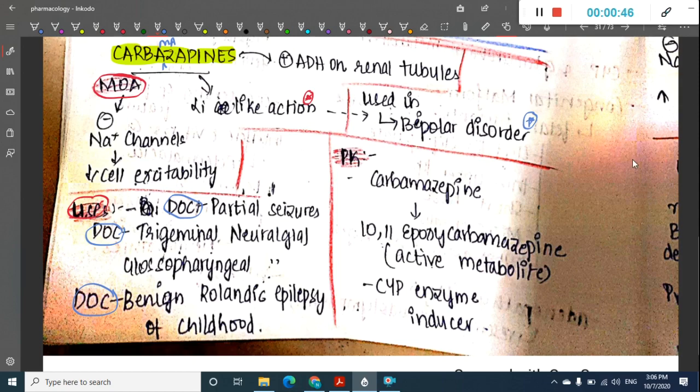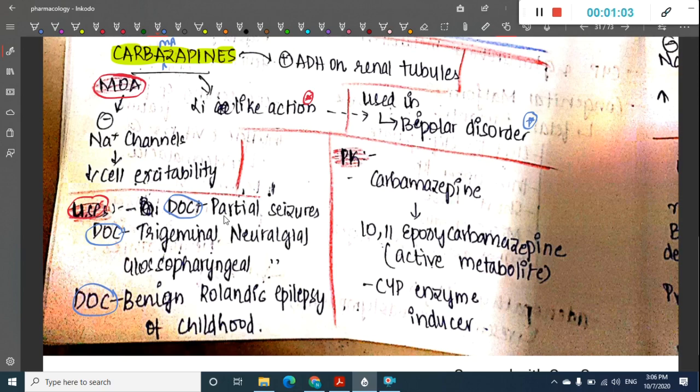If you see the uses, it is used as drug of choice in certain conditions. Carbamazepine is used as drug of choice in partial seizures. It is used as drug of choice in trigeminal neuralgia, glossopharyngeal neuralgia, and also benign Rolandic epilepsy of childhood.